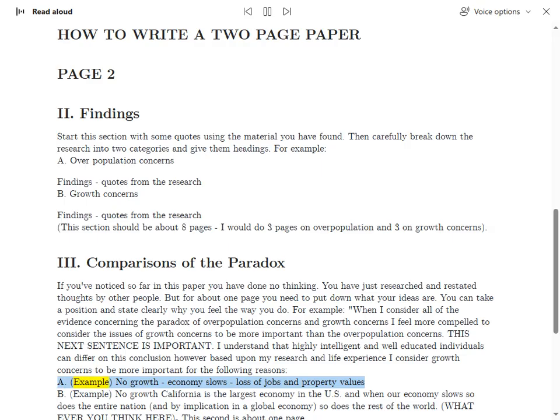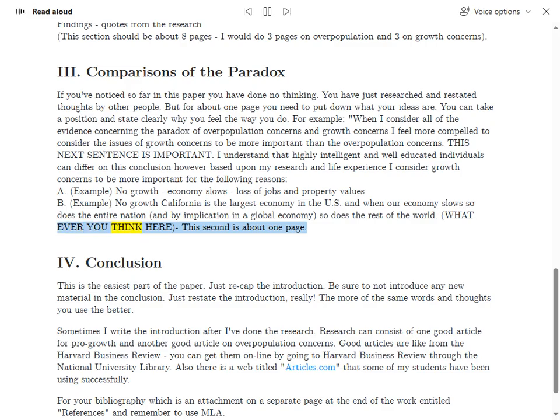A. Example: no growth. Economy slows, loss of jobs and property values. B. Example: no growth. California is the largest economy in the US, and when our economy slows, so does the entire nation, and by implication, in a global economy, so does the rest of the world. Whatever you think here, this section is about 1 page.